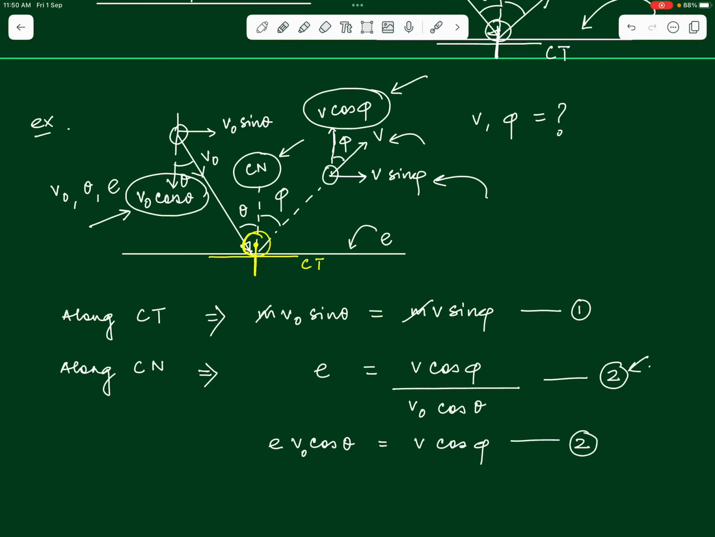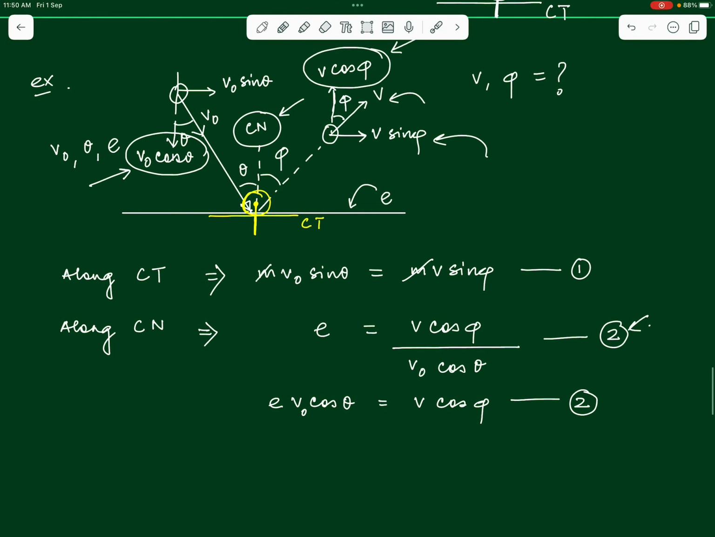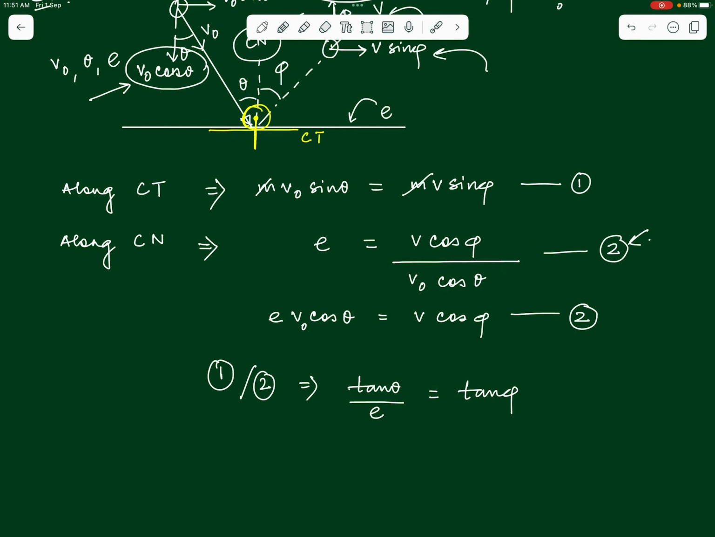So, now we can solve 1 and 2 together by dividing the two equations. Do you see that when we do 1 divided by 2, v naught will cancel out on the left hand side and we will have tan theta by E is equal to, on the right hand side, v cancels out and we have tan phi, right. So, here what we are getting is a relationship between the angle phi and angle theta in terms of E. So, if we know the value of E and we know the value of theta, we can easily find out the angle phi. How can we find out the value of v then?